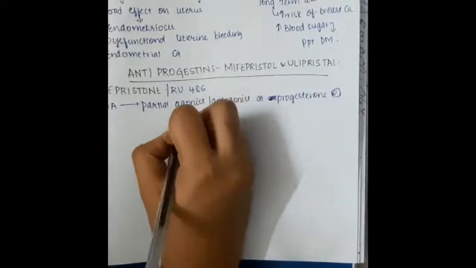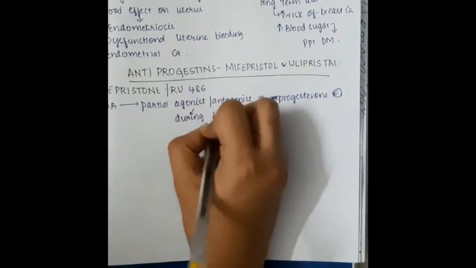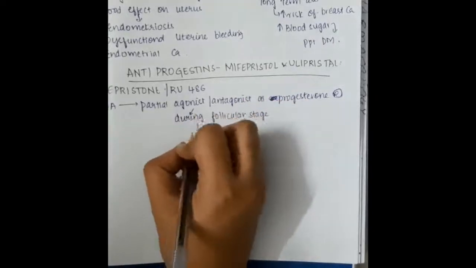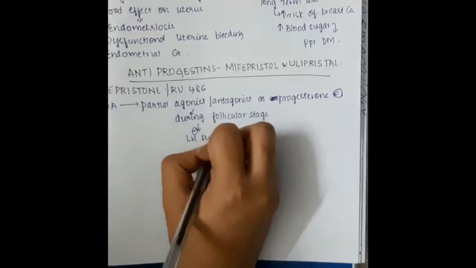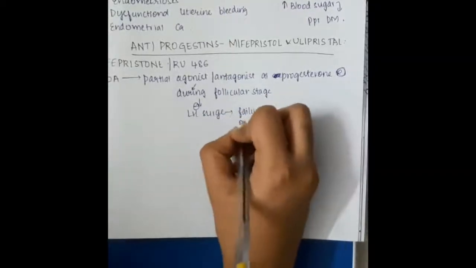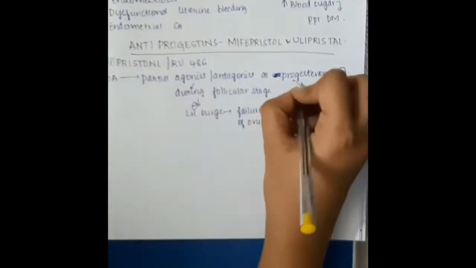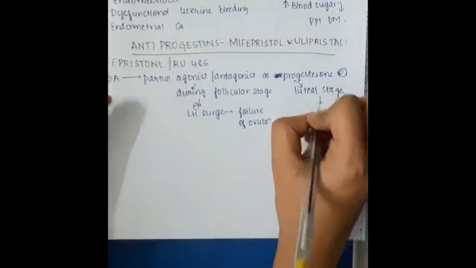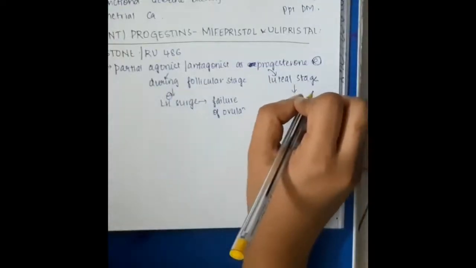So based on the stages it differs. If you see during the follicular stage first, this acts as a partial agonist, and because of that it inhibits the LH surge. Because of inhibiting the LH surge there is failure of ovulation, whereas in the luteal stage it acts mainly as an antagonist.